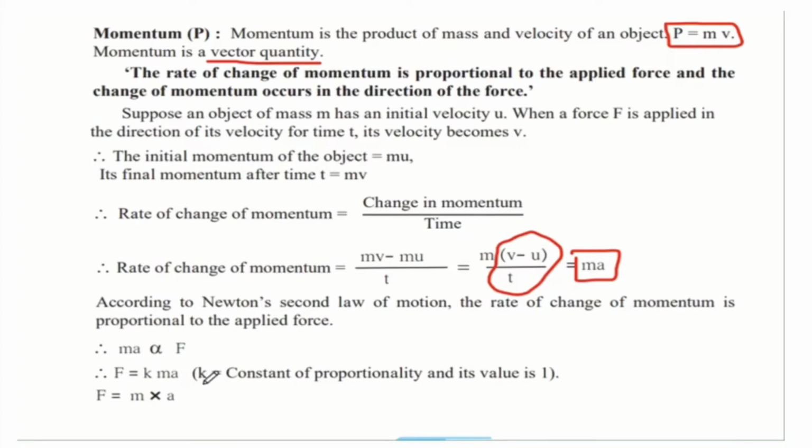Here k is the constant of proportionality and its value is 1. Anything multiplied by 1 remains the same. So force is equal to mass into acceleration, and this is a very important formula that we have obtained using Newton's second law of motion, which was telling us about momentum.